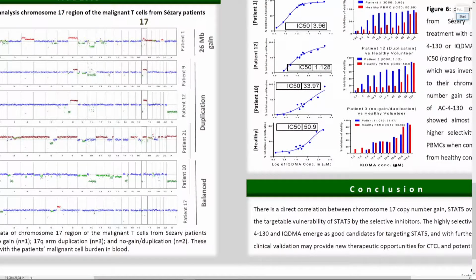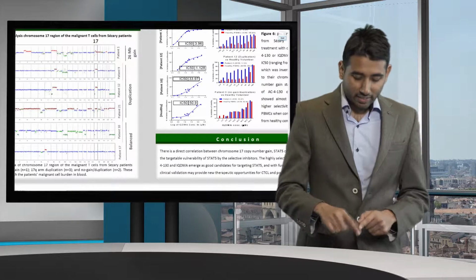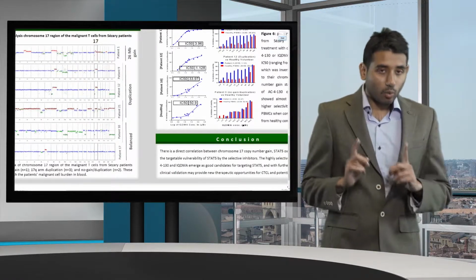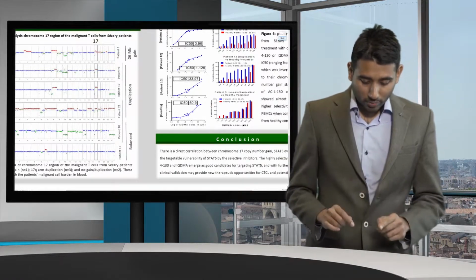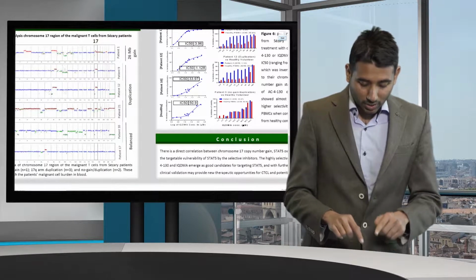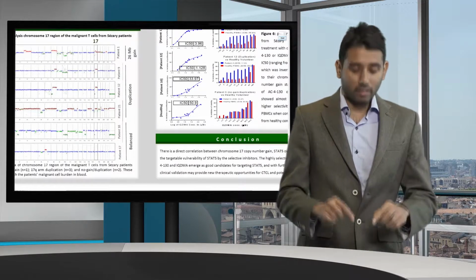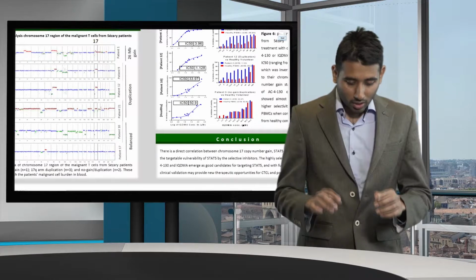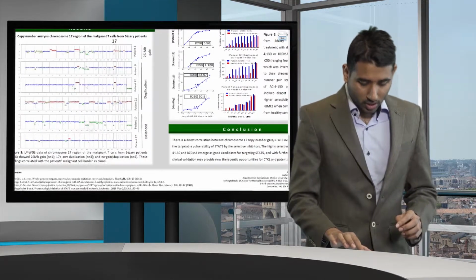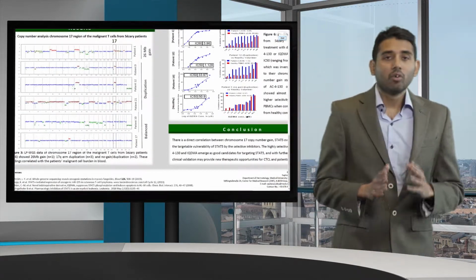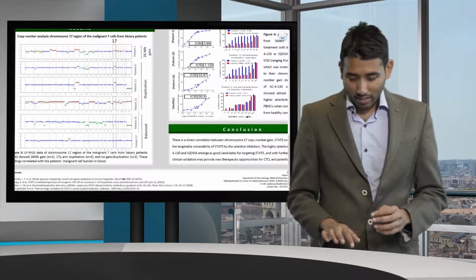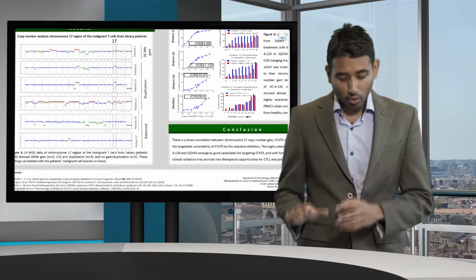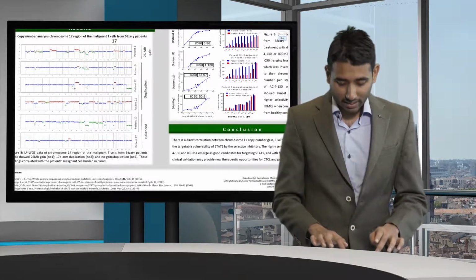And our last 2 patients, patient 17 and patient 10, don't actually have chromosome Q arm duplication, but some downregulation in the tumor suppression region. So in conclusion, out of 6, 4 patients have either a huge gain or duplication in the chromosome 17 region.